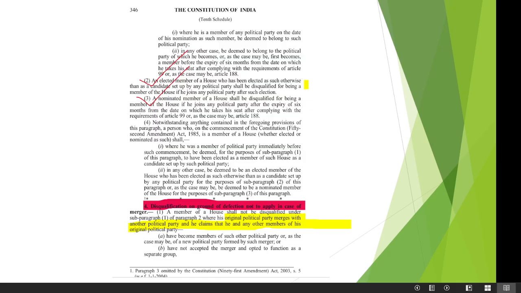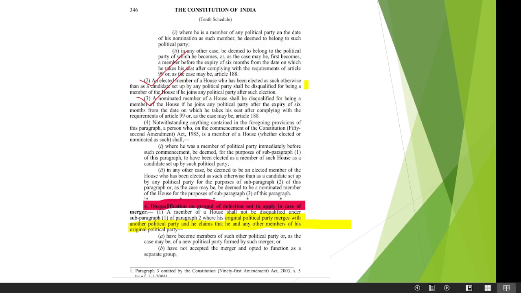So what it is saying is that in the first point we have understood that if any member has given up the membership he should be disqualified, but here he will not be disqualified if his original political party merges with another political party.